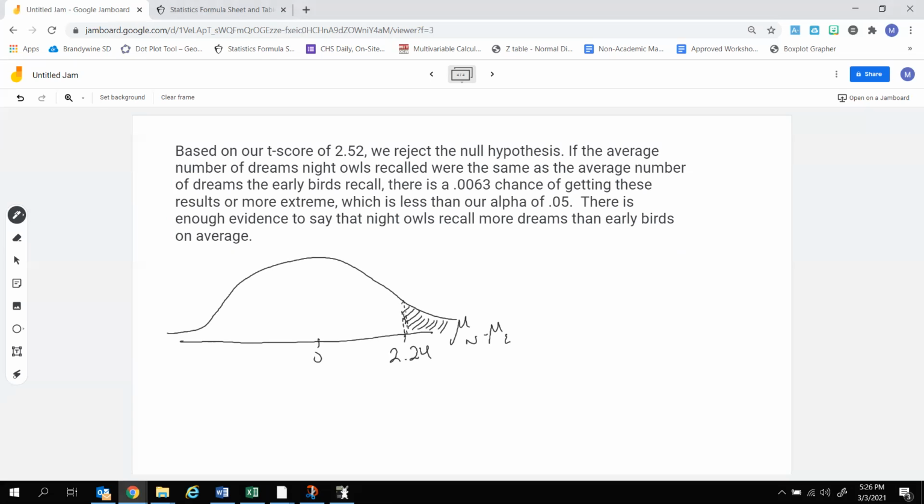And what happened is that this area right here is 0.006. Remember, the further away our sample gets from the hypothesized value, the smaller and smaller the p-value is going to get. And since this area is so small, and by so small, I mean it's less than 5%, that's why we reject the null hypothesis.